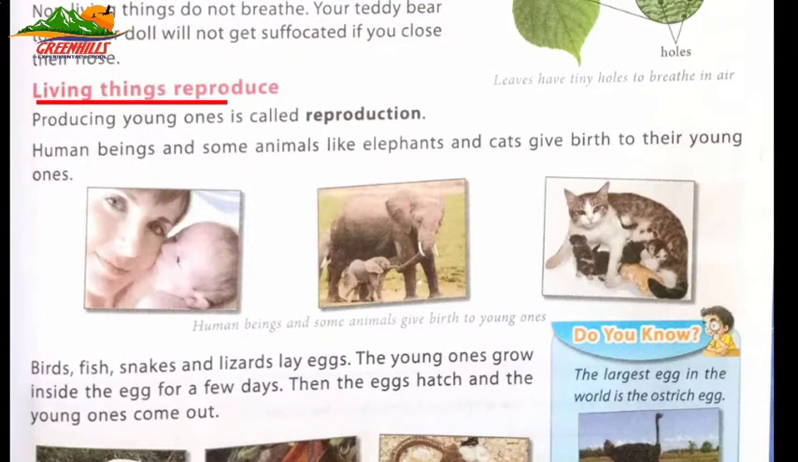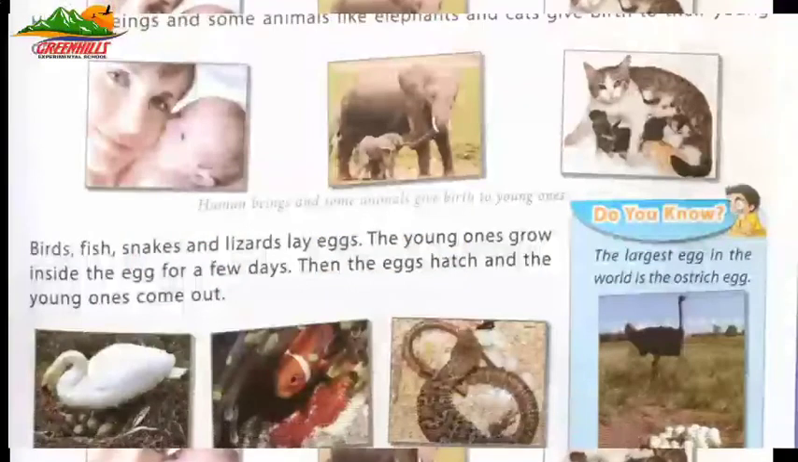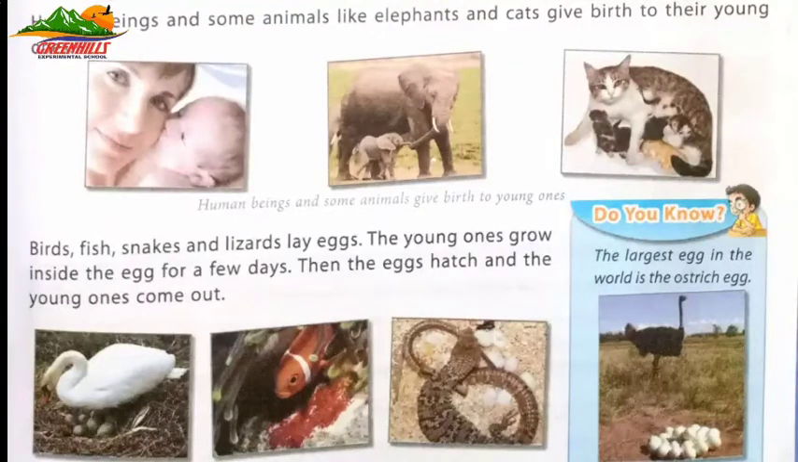Living things reproduce. Producing young ones is called reproduction. Human beings and some animals like elephants and cats give birth to their young ones. Birds, fish, snakes and lizards lay eggs. The young ones grow inside the egg for a few days, then the eggs hatch and the young ones come out.